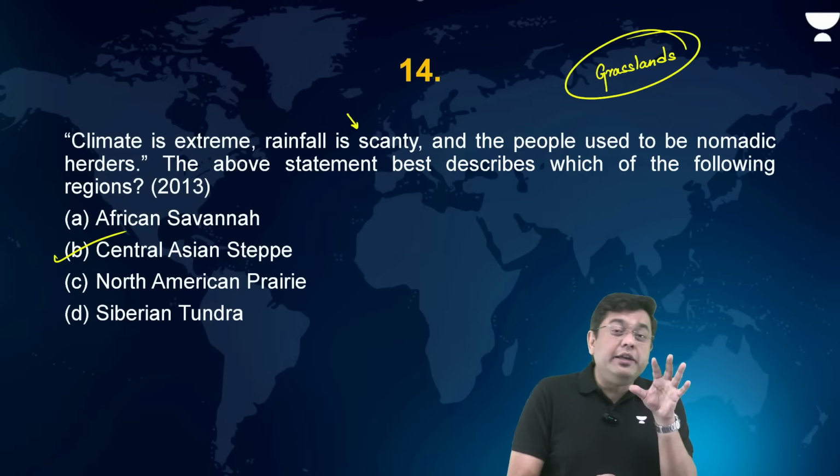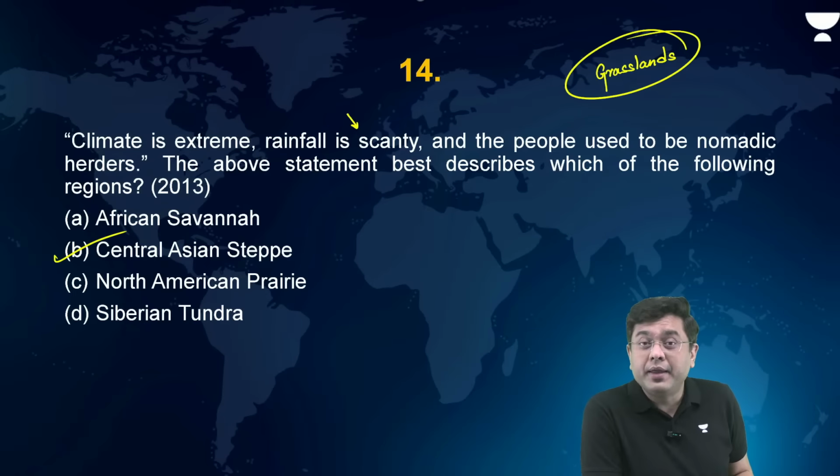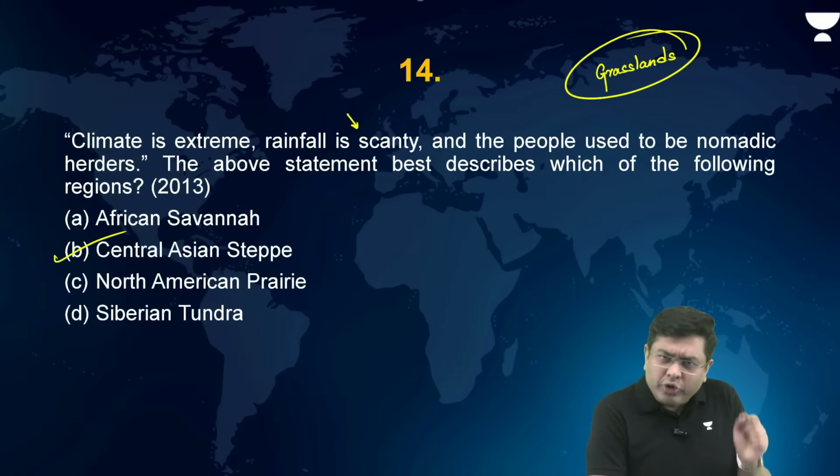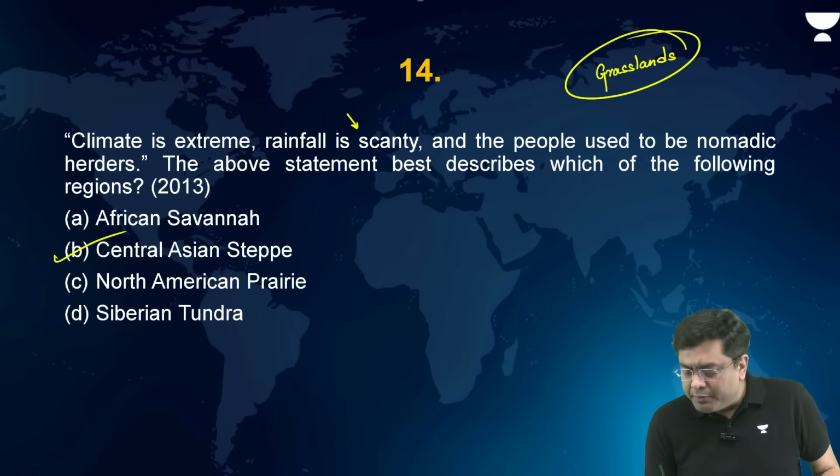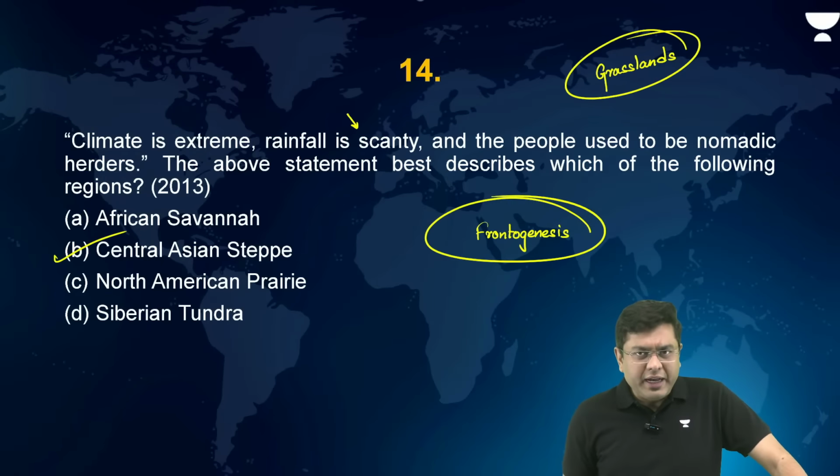Rainfall in this region is caused by which factor? If at all rainfall is caused, what factor leads to rainfall in that region? So that periodic rainfall which is received in these areas is because of frontogenesis, frontal formation. That causes some amount of rainfall.